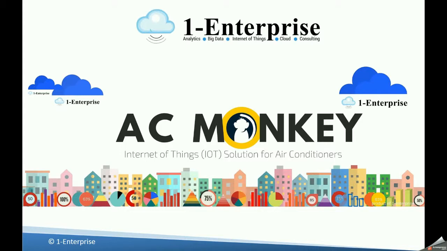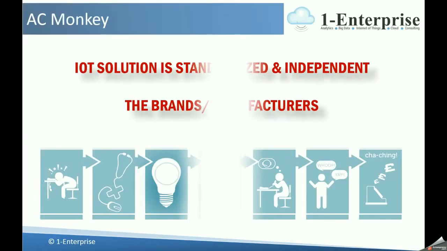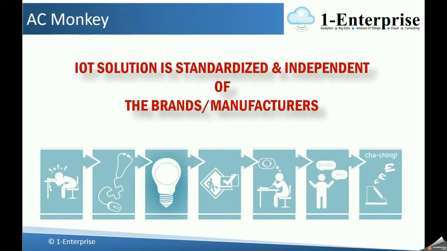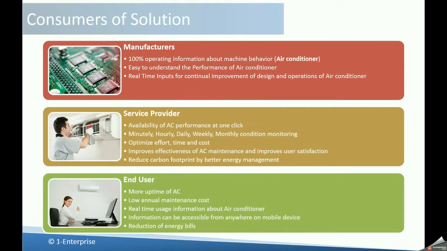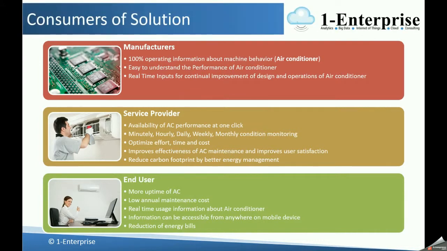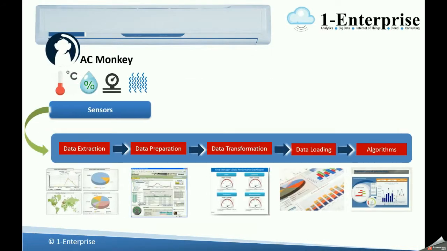The AC Monkey IoT solution by One Enterprise is standardized and independent of brands or manufacturers, and provides value to manufacturers, service providers, and users. This IoT solution for remote management of air conditioners will be external to the air conditioners and does not need any design changes to the AC itself.